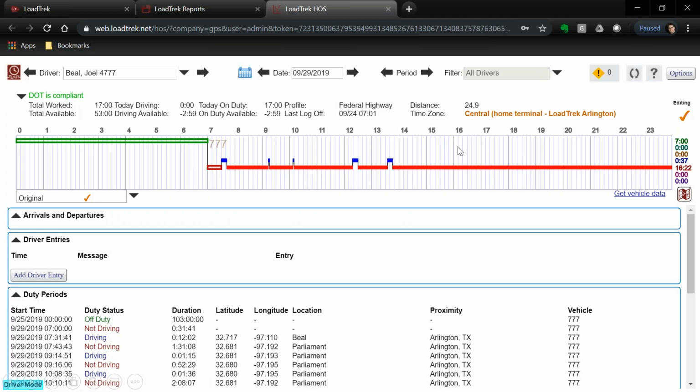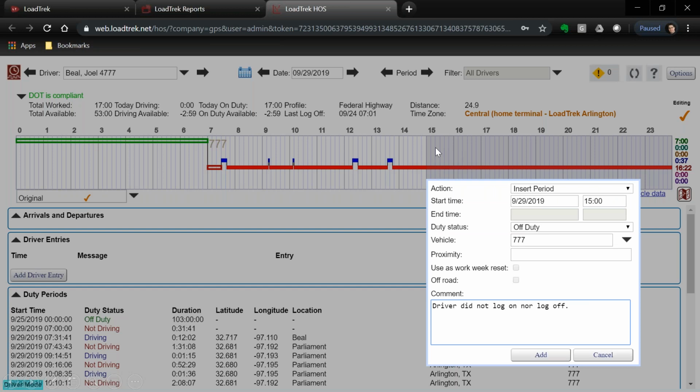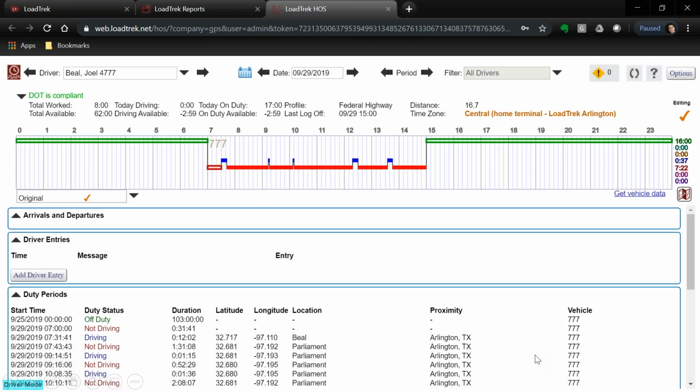There's my log. Click over here, and at 1500, insert my off duty with the comment, driver did not log on nor log off, add, and I have my log. Again, when you're editing logs in the office, always make sure you do so at the direction of the driver.